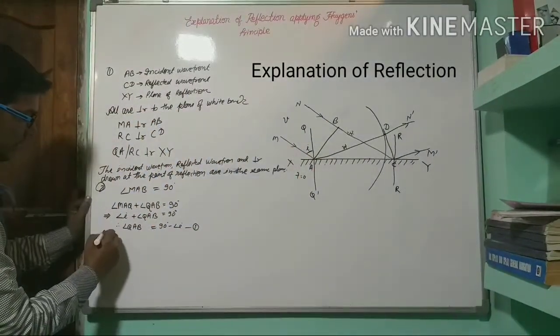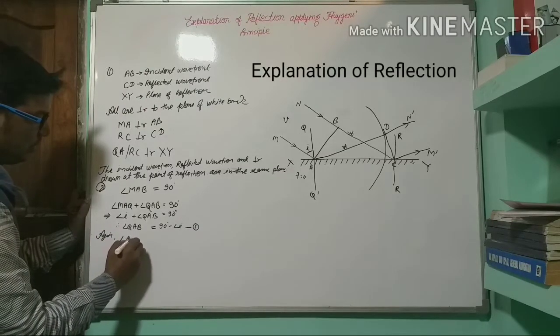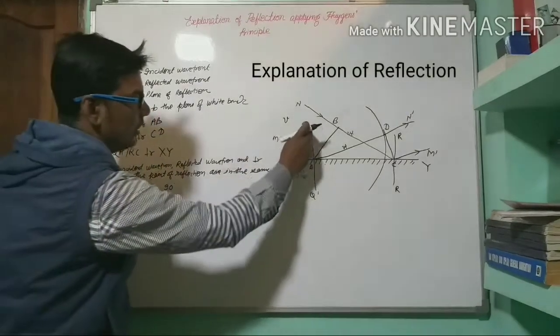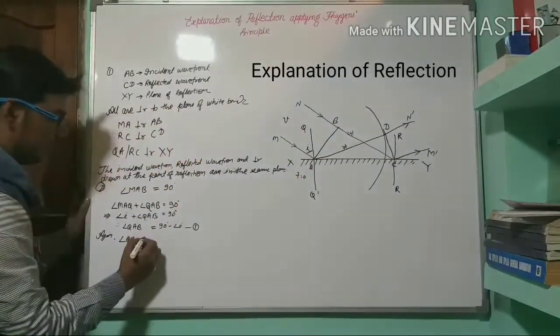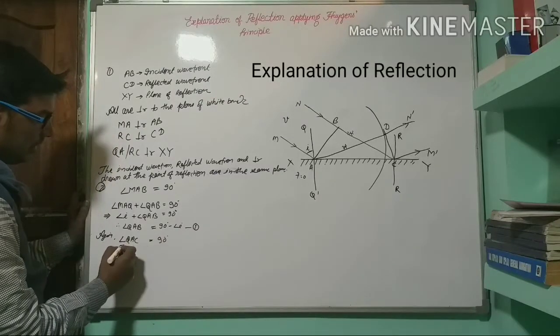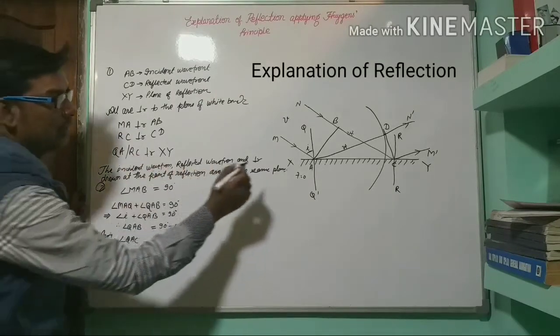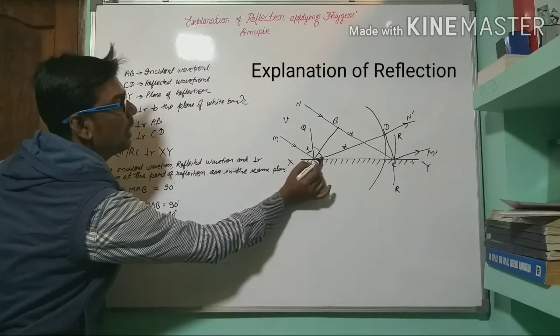Angle QAC is in total equal to 90 degrees. Now we can write this QAC in two parts: first this one, and another one is this one.